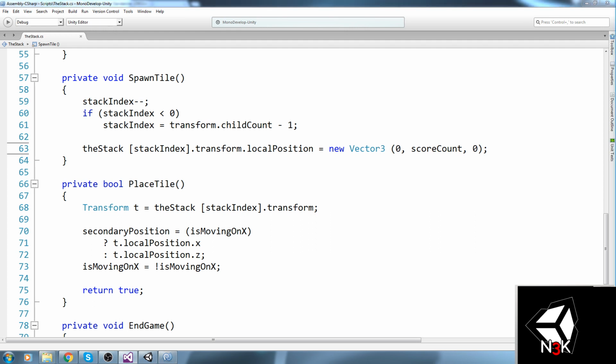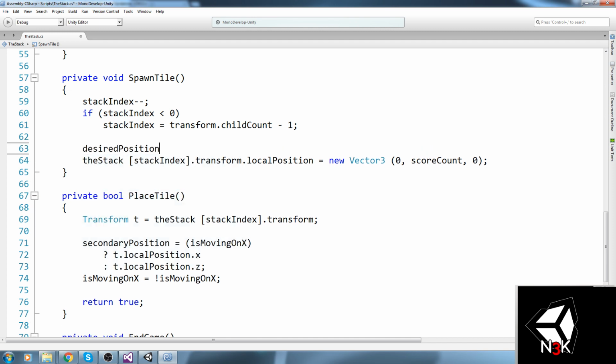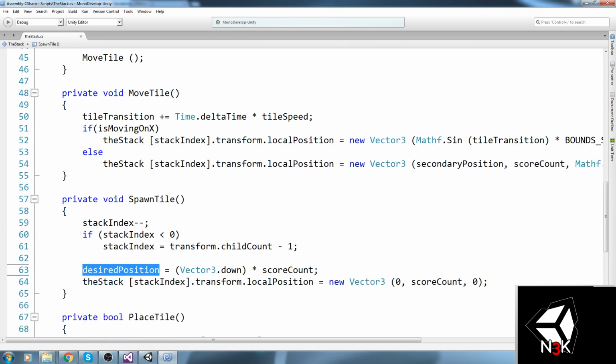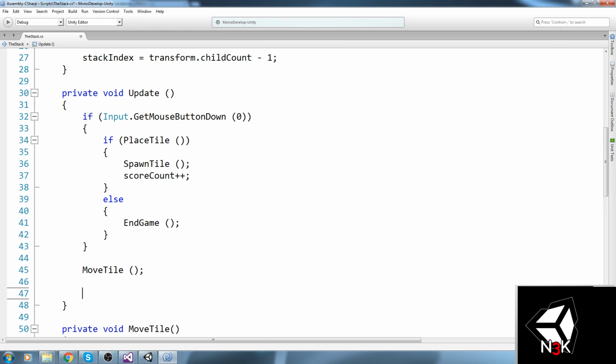Yeah, okay, so it's a really simple one actually. What I've written down is desiredPosition is equal to Vector3.down times the score count, which is basically, you know, in y. If you have 5 in score, then this is going to give 0 minus 5, which is the desired position of our stack. Not our camera, not everything else, only the stack. Right. And then in the Update, we decide to move the stack. So move the stack right here.